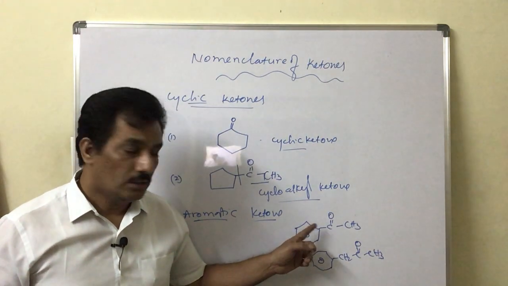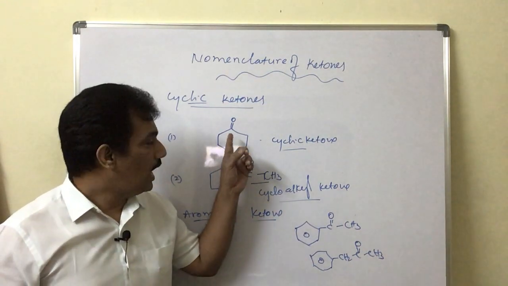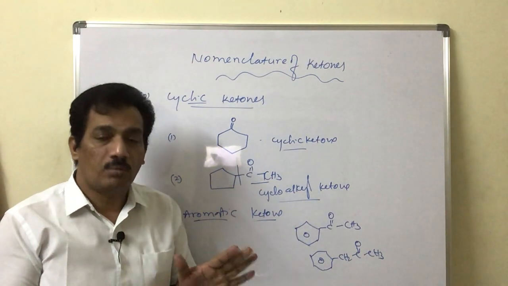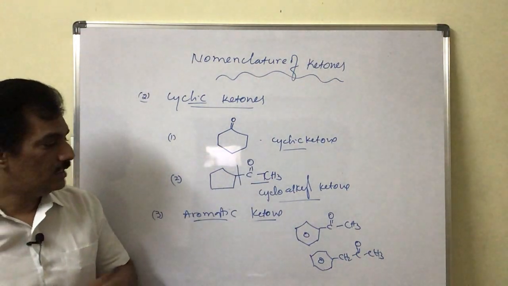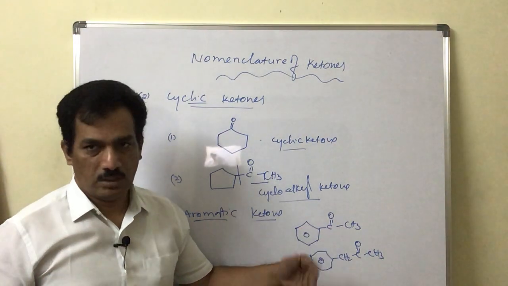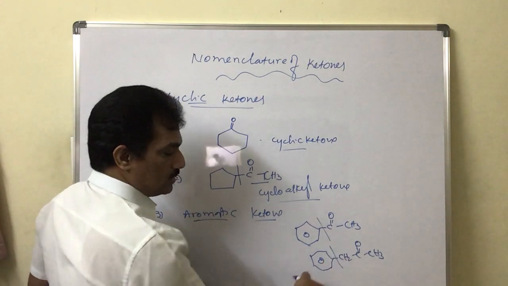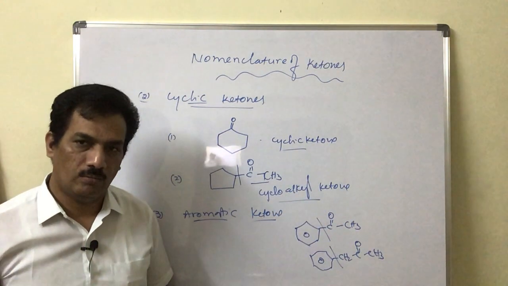Are you following? Unlike the cyclic ketones, here the CO group is not at all possible to exist within the benzene ring cycle, and hence these two are the same. We are simply considering this is aryl and this is also aryl, and the remaining part is nothing but an aliphatic ketone.